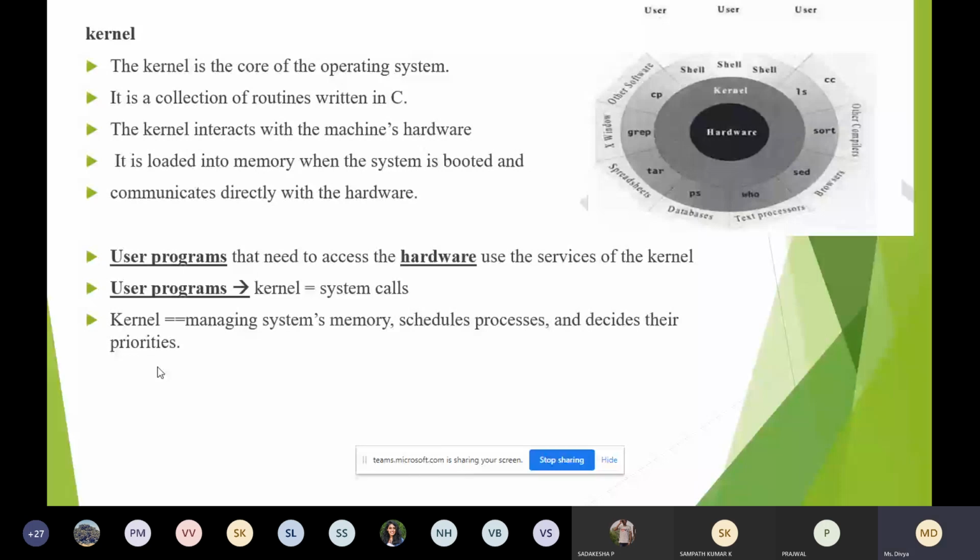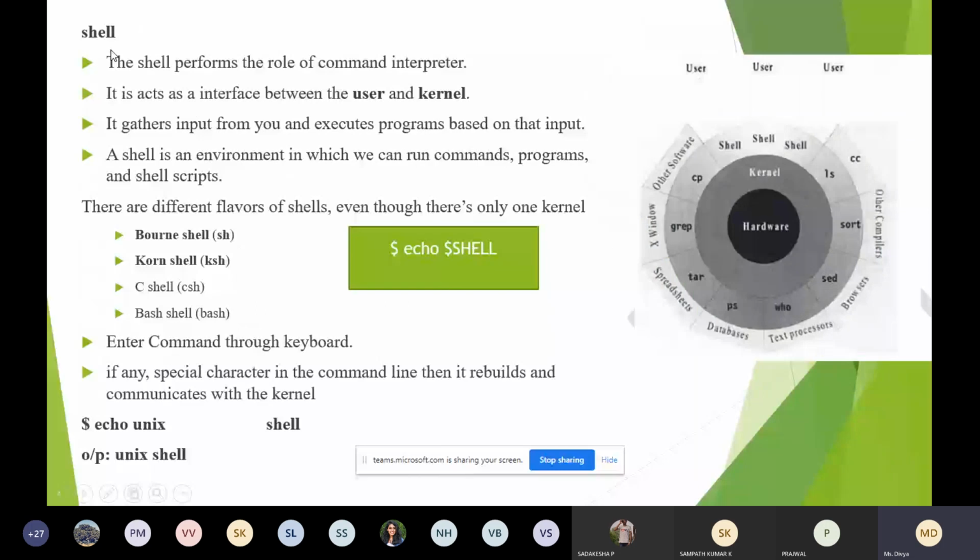So next, coming to the shell. There are two important parts in this architecture: one is the kernel, another one is the shell. The shell performs the role of command interpreter. Using this shell, the user will enter the command. It is like your terminal. You have used a terminal, correct? It is called a command interpreter, which will accept the command from the user.